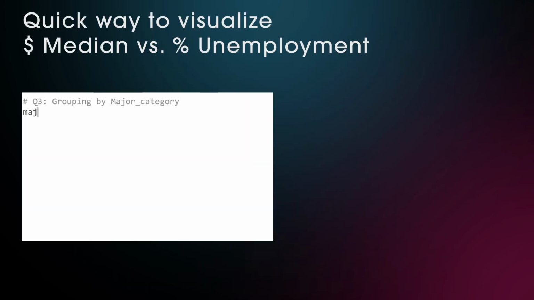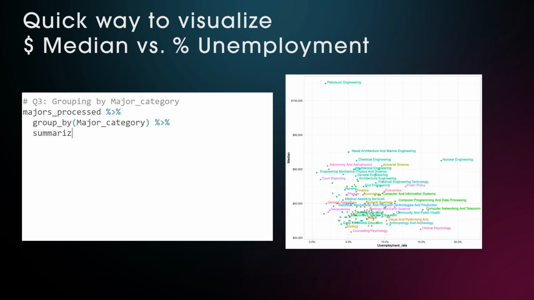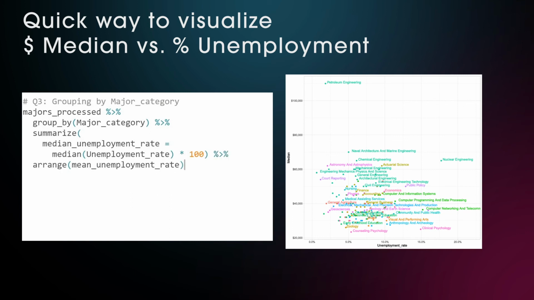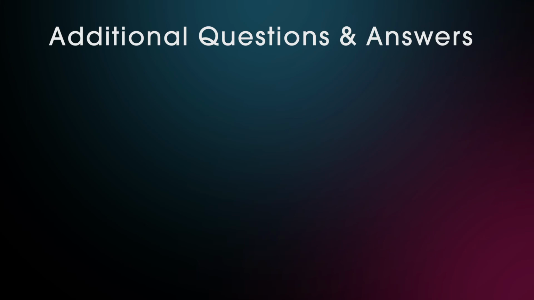Before we get to some additional questions and answers that David Robinson could not address during his original screencast, here's a quick way to visualize the data with respect to median income and unemployment rate. Now let us ask some questions that couldn't be addressed during the original screencast.